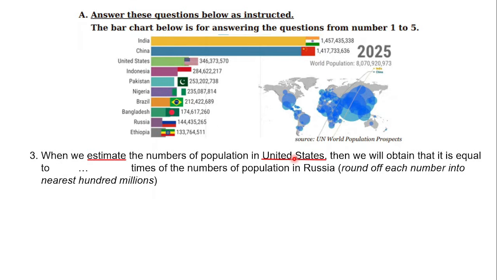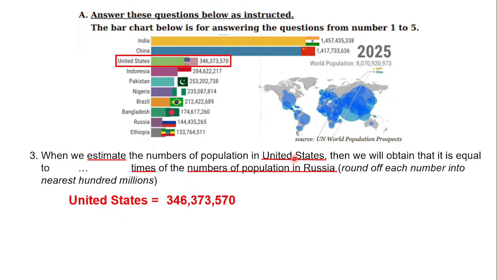When we speak about estimating, we just speak about how we can count it fast. So we have to round off the populations. Now for the United States, how many times is it the population of Russia? I think there must be some relation between the population of the United States and Russia. So let's see the United States. It is shown as the rectangle marker there, and also for Russia. But we deal with the United States first.